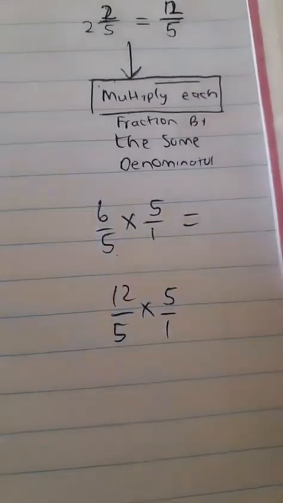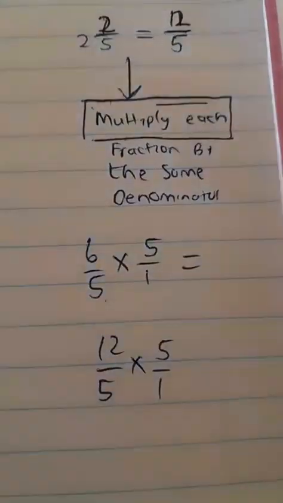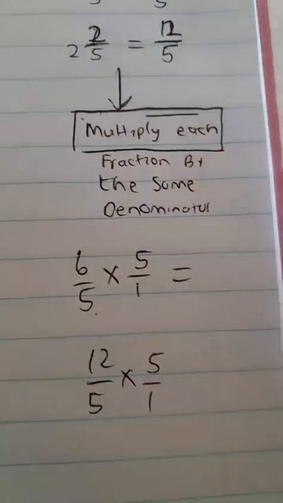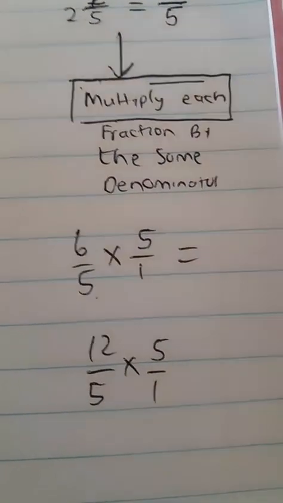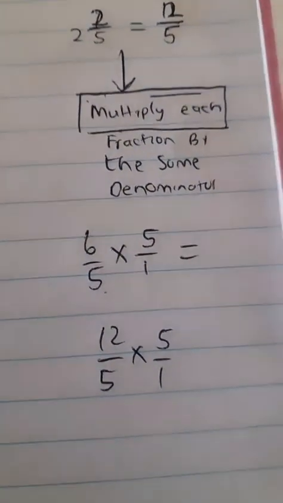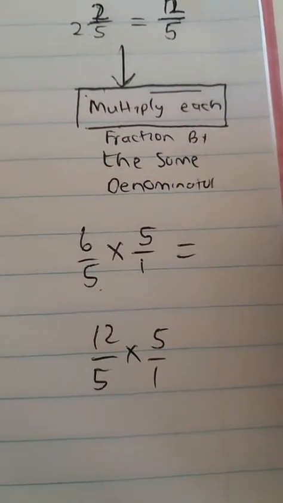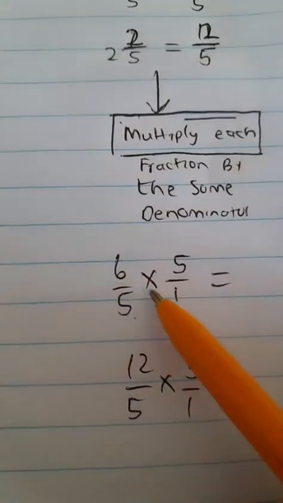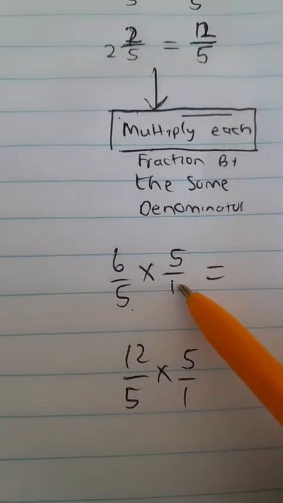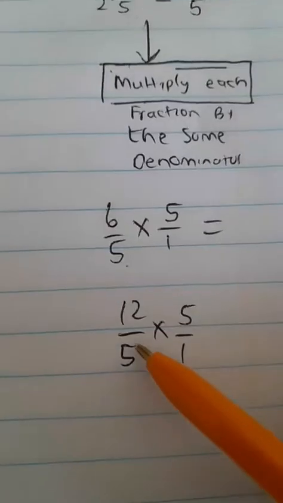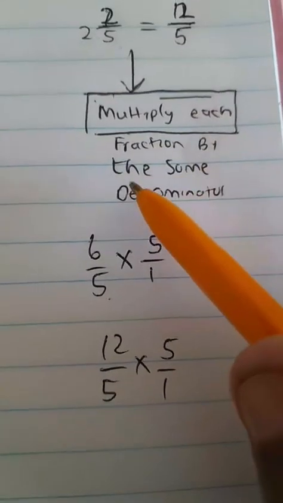Usually whenever they give us questions where there are fractions for both, where there are mixed numbers for both of our ratios, they will make sure that the denominators of those mixed numbers are the same. They will always make it such that the denominators are the same, so don't worry about that. Like I said, we multiply 6 over 5 by 5 over 1, and then we multiply 12 over 5 by 5 over 1. That's what I mean by multiply by that denominator.